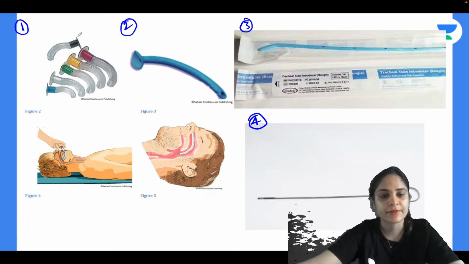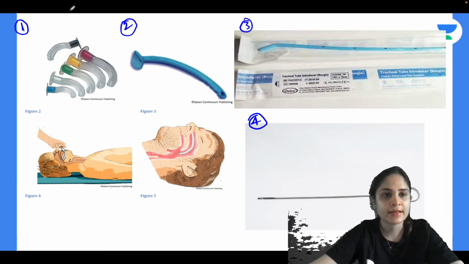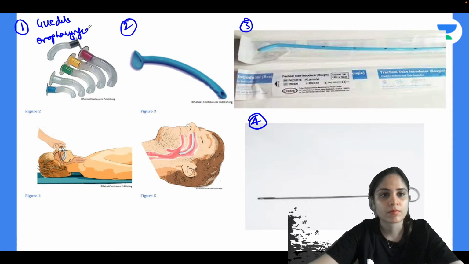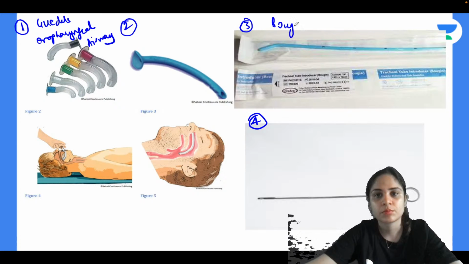Okay, very good, very good. So 2 have been identified. One is called the Guedel oropharyngeal airway, correct. And what is 2 called? 3 is called a bougie, excellent, blue colored bougie. What is 2 called?